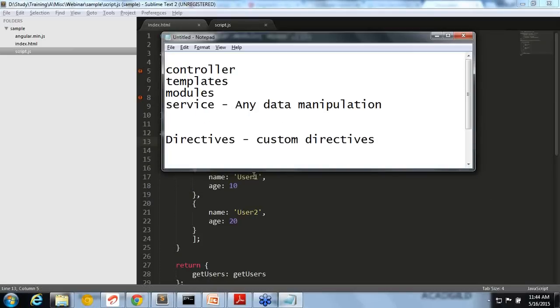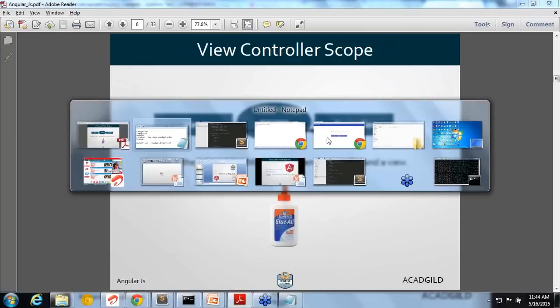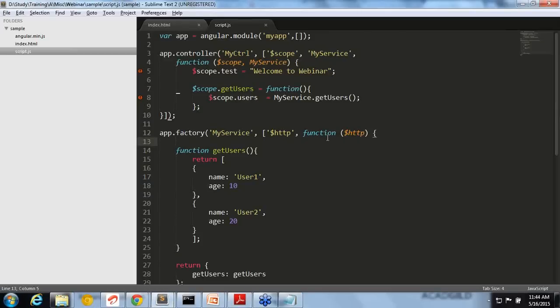So this many things we have seen now: controller, templates, modules, service. Okay, and you need scope for anything. You have seen that scope is the glue between controller and the view. That is where we are using the templating.